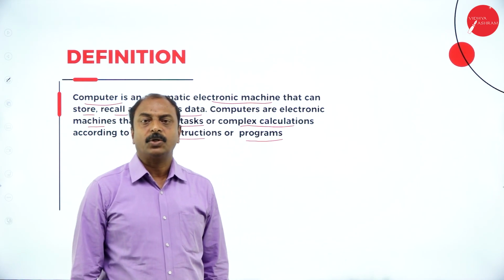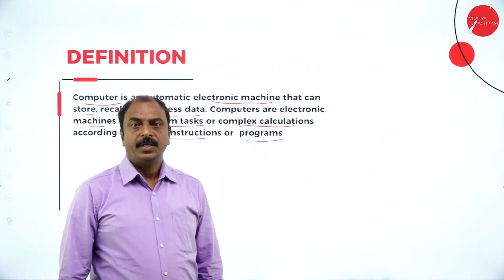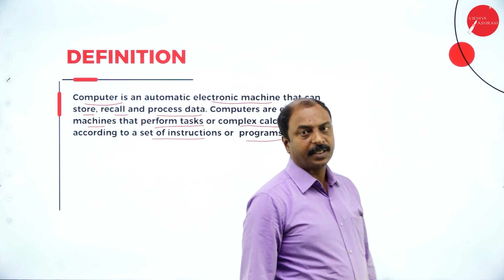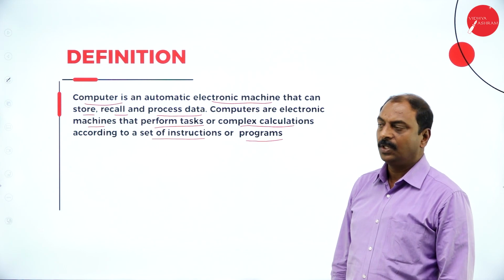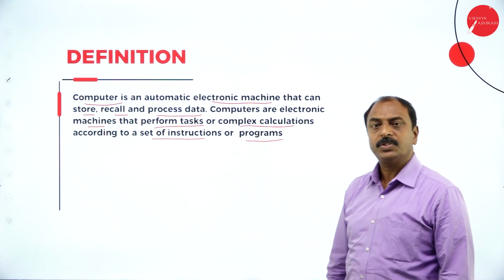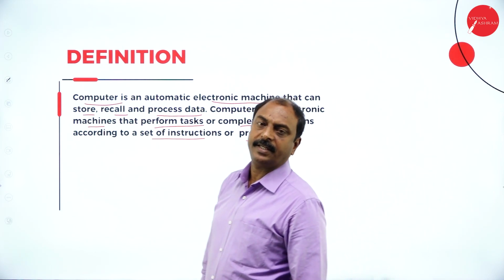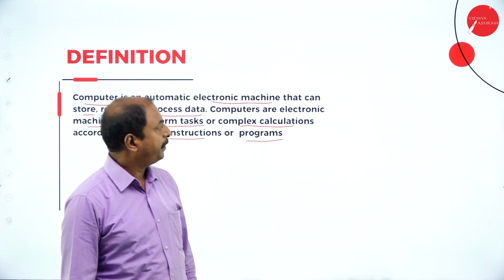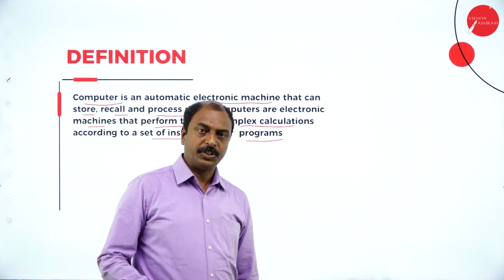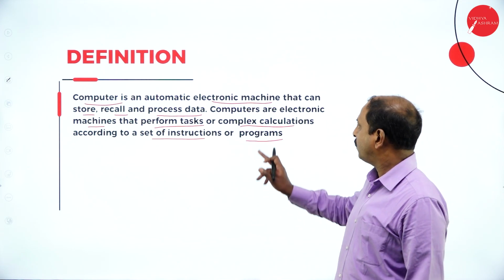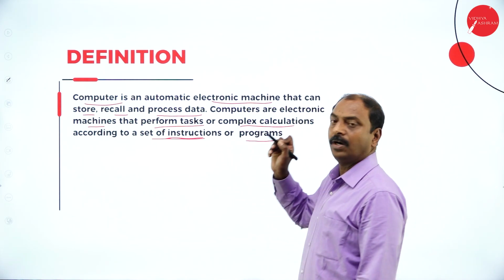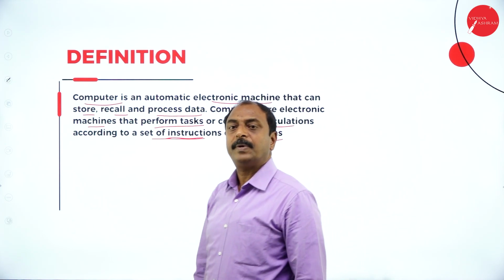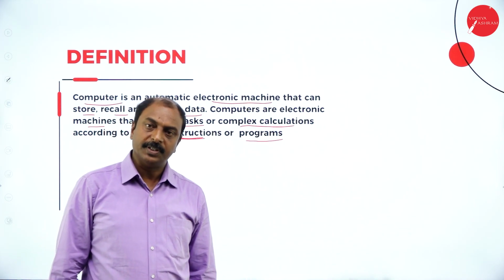A program is nothing but a set of instructions. Everyone has to instruct computers for anything to be done through a computer system. So this is the basic definition of a computer. It is an electronic device or machine that performs different types of complex calculations based on the instructions or program given.